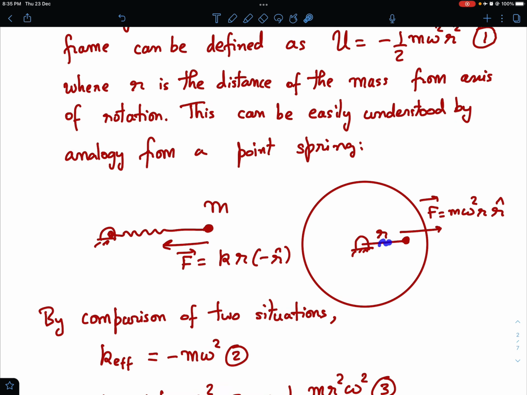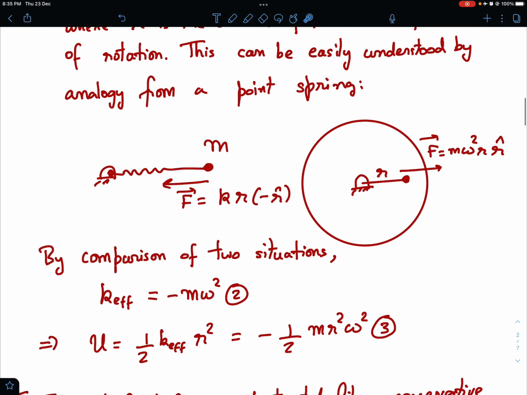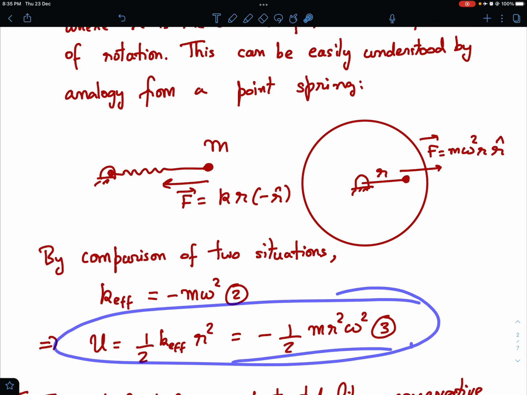By comparison we can say that this is also like a spring. This block is behaving as if it's connected to a spring of negative spring constant. So by comparison of these two expressions, I can say that k effective of a centrifugal field is nothing but minus m omega squared, and accordingly the centrifugal potential energy is minus half m r squared omega squared.